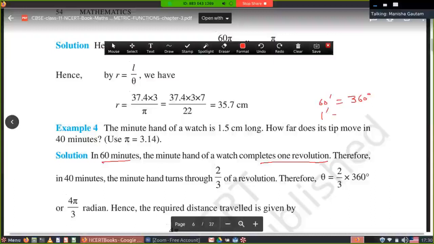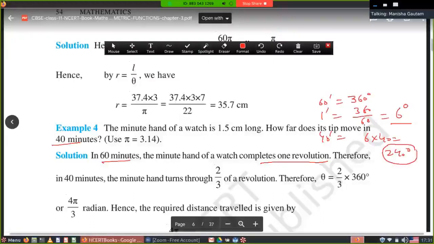In 1 minute, the angle will be 6 degree. When I'm talking about 1 minute angle, you are getting 6 degree angle. Here 40 minutes are given to you. It means in 40 minutes, angle will be 6 into 40, that is 240 degree.